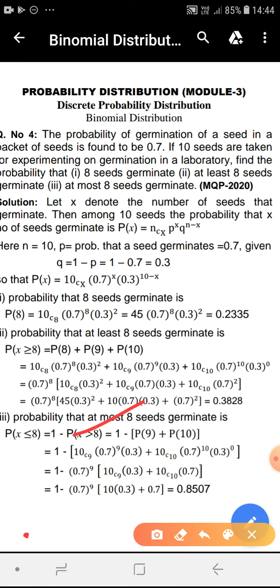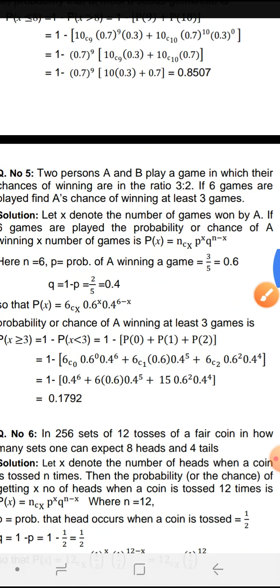So 1 minus P(X > 8). X greater than 8 means X can be 9 or 10, so P(9) plus P(10). Both P(9) and P(10) can be calculated by putting X as 9 and 10 in the formula P(X). Once you substitute and calculate, P(X ≤ 8) comes to 0.8507, or 85.07%.